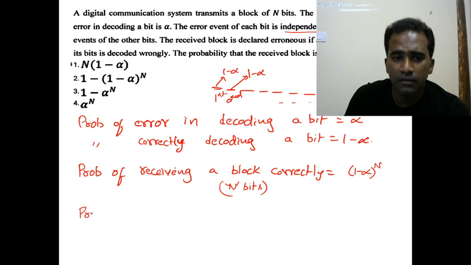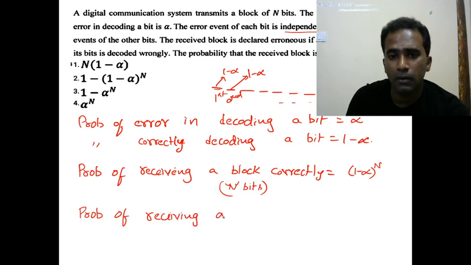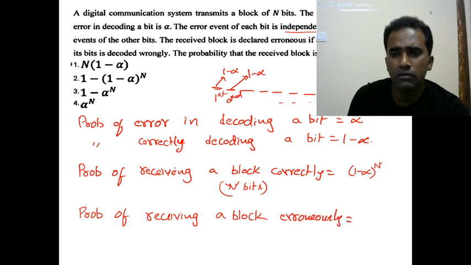So probability of receiving a block erroneously is equal to 1 minus probability of receiving correctly, which is 1 minus of 1 minus alpha whole to the power of n. Right, so that's the answer.